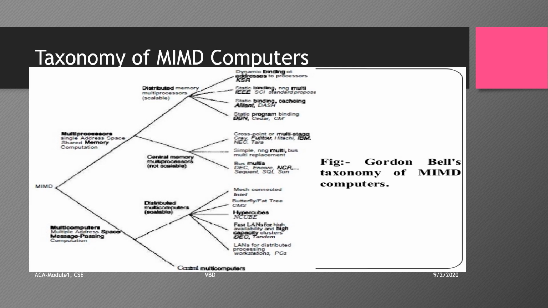The fast local area network connected workstations have given rise to commodity supercomputing. Gordon Bell was the first to propagate high-speed workstation clusters interconnected by high-speed switches, in contrast to special purpose multi-computers. The CM5 development was a move in this particular direction for the special purpose multi-computer. The scalability of the MIMD computers will be studied in detail in later topics.